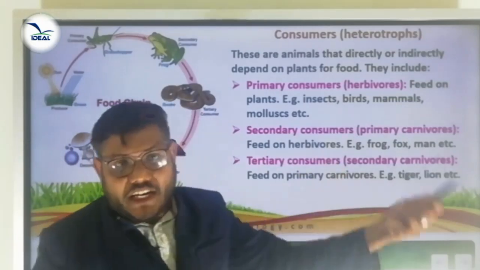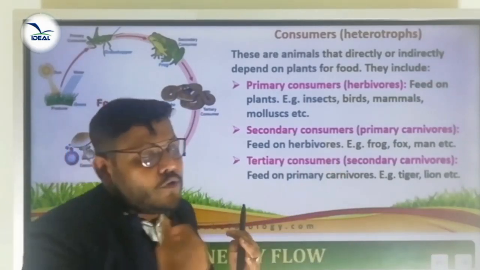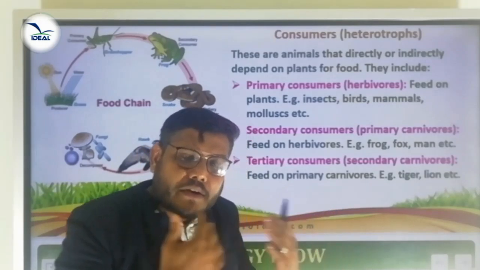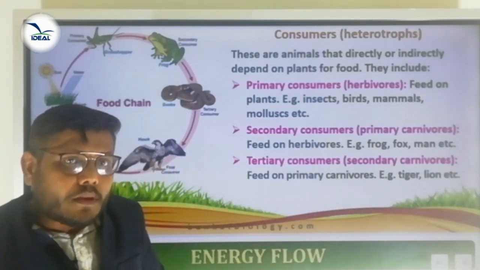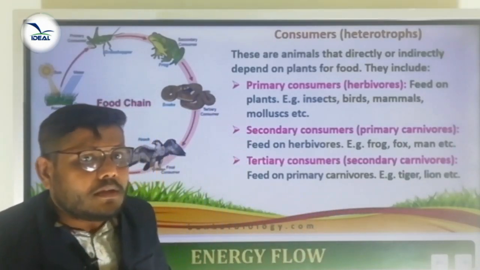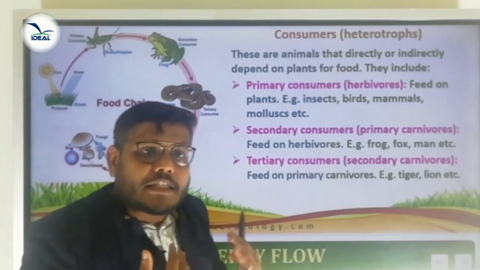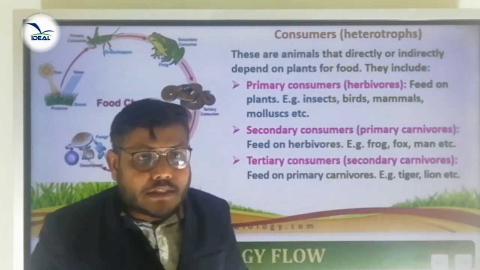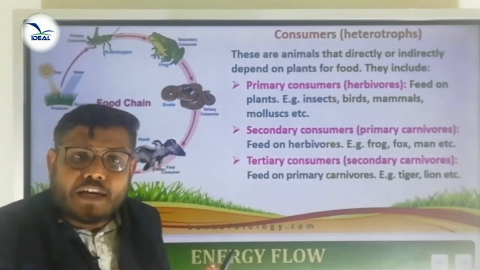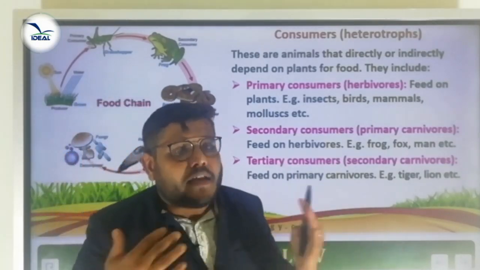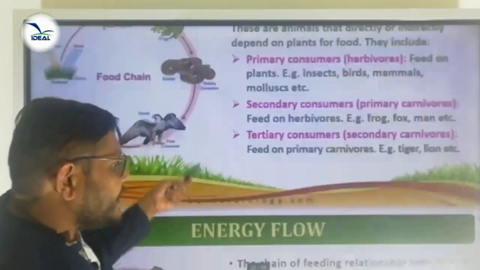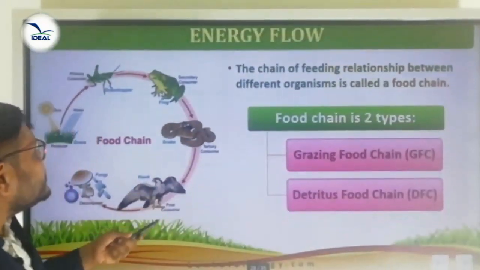In this way a chain is established, that is called a food chain. Or we can give another definition related to the food chain. What is a food chain? It is the interrelationship between the organisms in an ecosystem. It represents a definite pattern of eating and being eaten. If you consider one example, here one example is given.